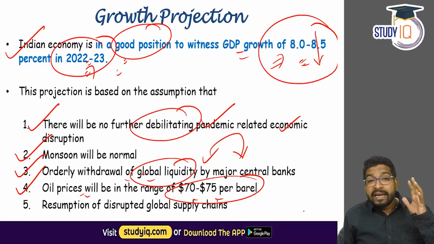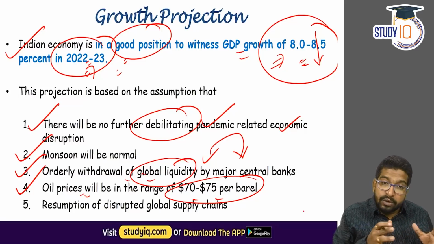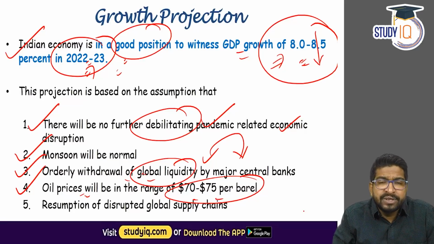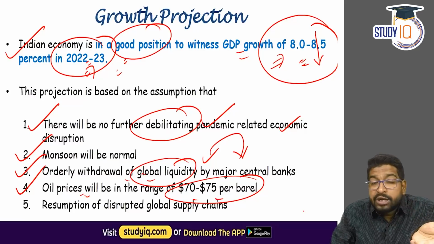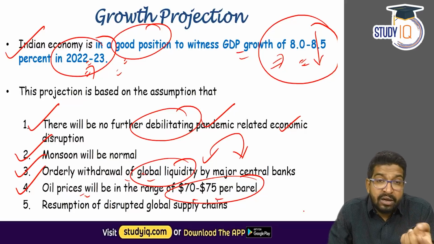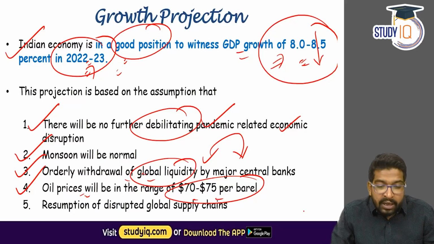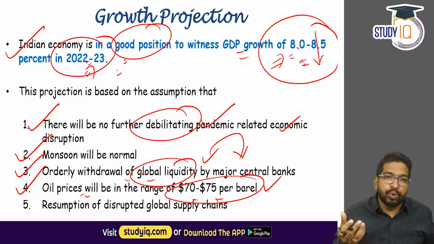Now, this is an assumption, but we do not know how the oil prices will run. They might go low or they might increase also, because looking at the volatility of the oil price, it is connected to West Asian politics, and we are looking at a potential crisis in Ukraine. We are looking at a potential crisis in Yemen, a potential crisis in the entire West Asian region. So if the oil price remains in this particular range, then this would be the growth projection.